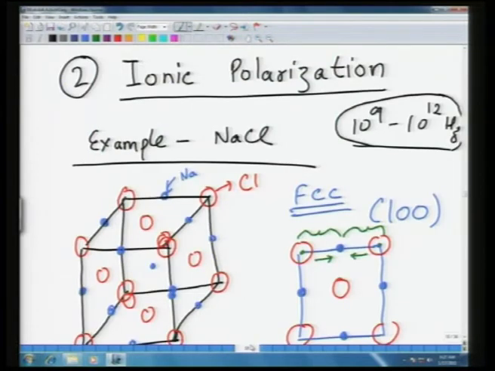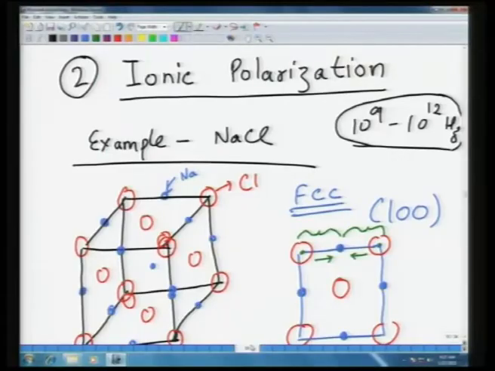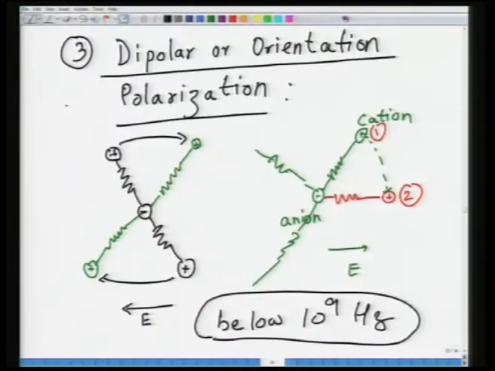Then you have ionic polarization, which is separation of ions. This happens in ionic solids, which have anions and cations. You have shifting of positive and negative ions with respect to each other, and this happens at slightly lower frequencies because of the higher mass of the entities involved, so the time taken is larger, and hence the frequencies are in the range of 10 to the 9 to 10 to the 12 hertz. One example which we took was NaCl. The third one was dipolar polarization, which involves movement of